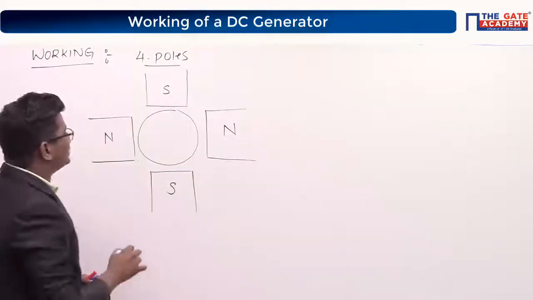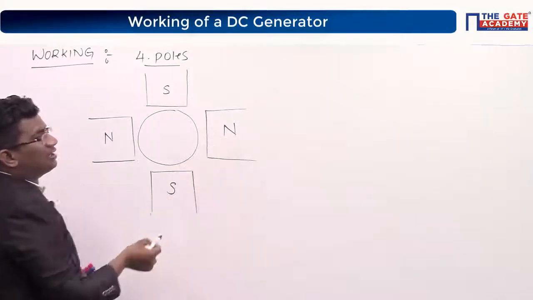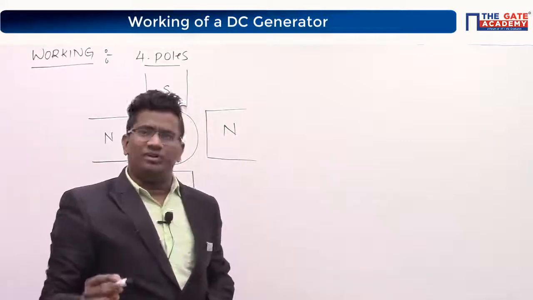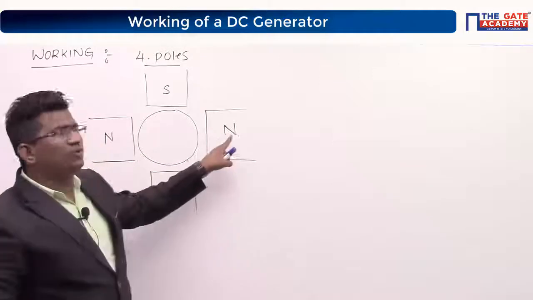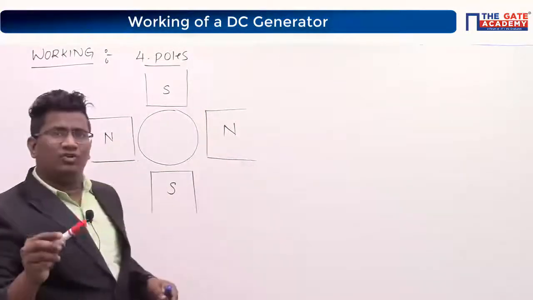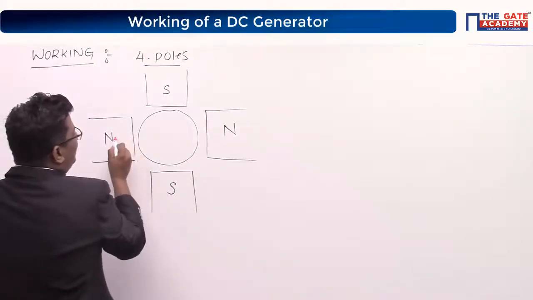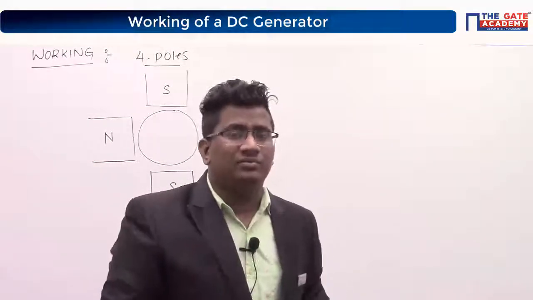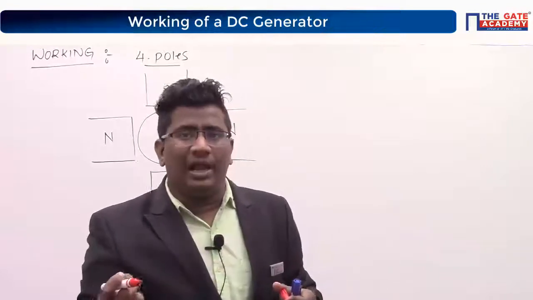The reason is very simple. Suppose you take north here and south here, can you get a uniform distribution of flux? If you take north here, south here, south, north, tell me, will you get uniform distribution of flux? No. Now tell me, will flux be emitted from north or taken from south? Flux will come out from north and be taken by the south.